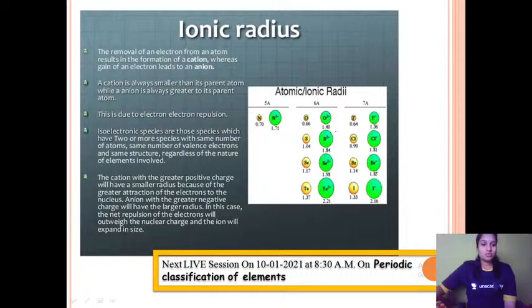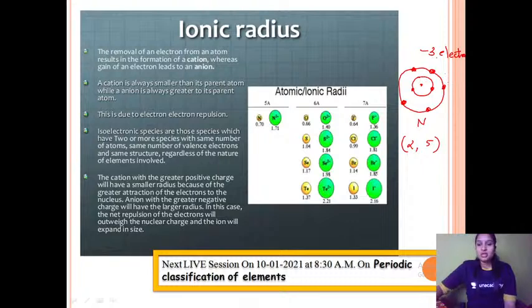So, next one is coming to anions. You can just see here, anions are bigger in size as compared to their parent atoms. Why? Because you can just take the example of nitrogen here. It is 2, 5. So here I'll draw 2 electrons in the K shell, and in the next shell I can draw 5 electrons. Now if it has to complete its octet configuration, it has to accept 3 electrons. If it accepts 3 electrons, it means a -3 charge will come. It will be an anion.